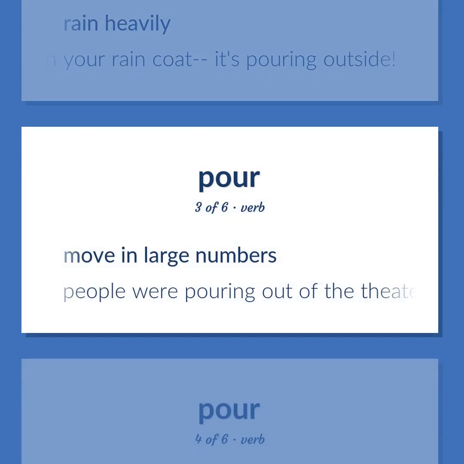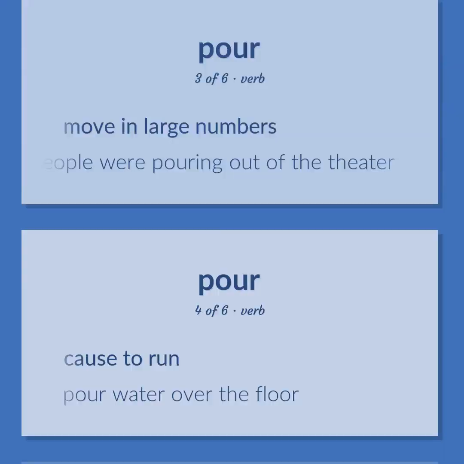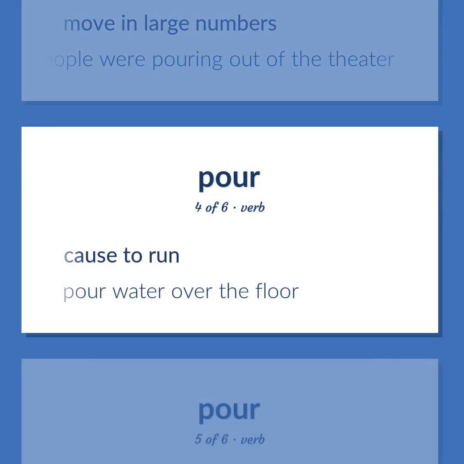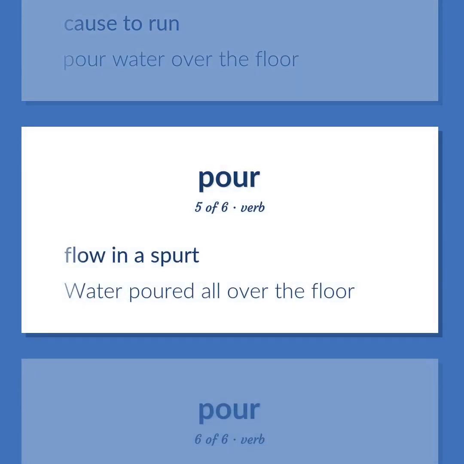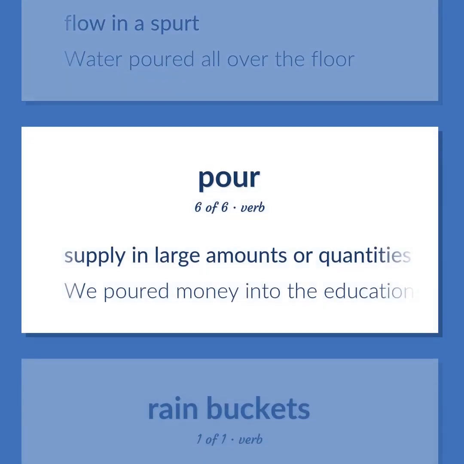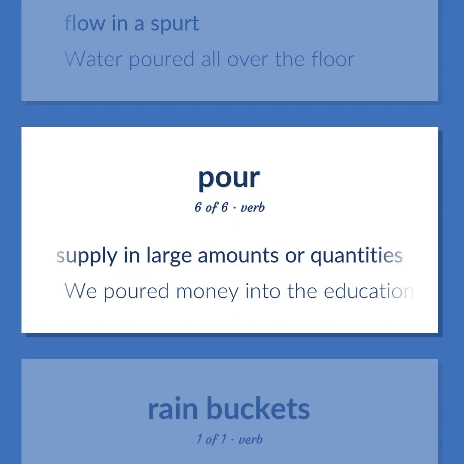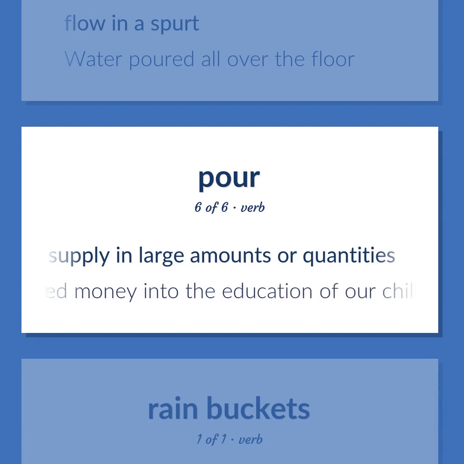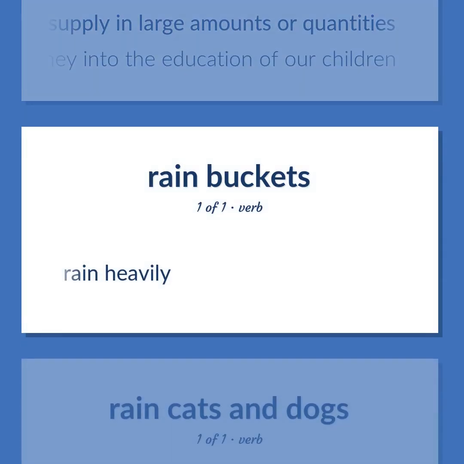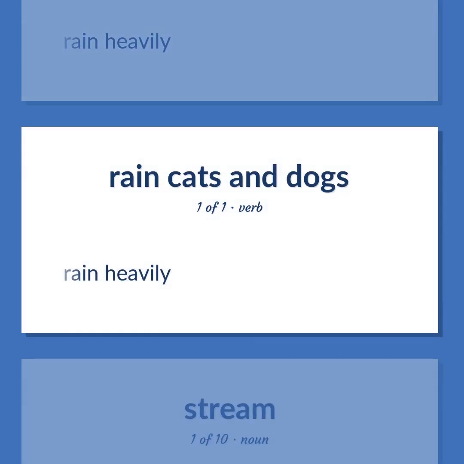Move in large numbers. People were pouring out of the theater. Cause to run. Pour water over the floor. Flow in a spurt. Water poured all over the floor. Supply in large amounts or quantities. We poured money into the education of our children. Rain heavily.